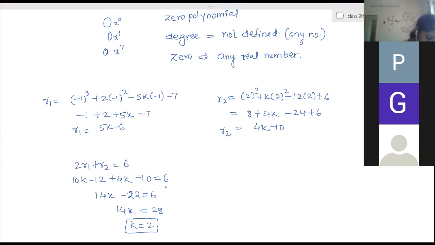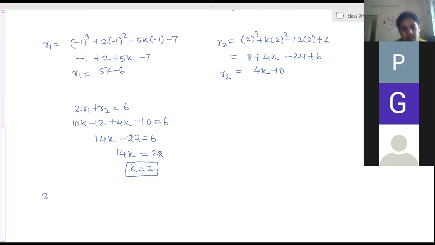After that, ma'am, the eighth one. x to the power 1 by 3 plus y to the power 1 by 3 plus z to the power 1 by 3 is equal to 0. If a plus b plus c is equal to 0, then a cube plus b cube plus c cube is equal to 3abc. That means this is a, this is b, this is c.